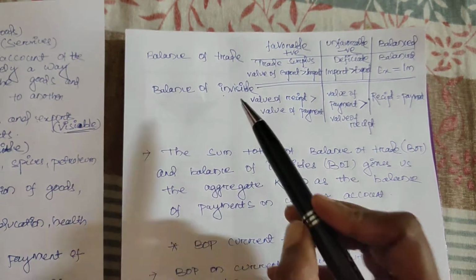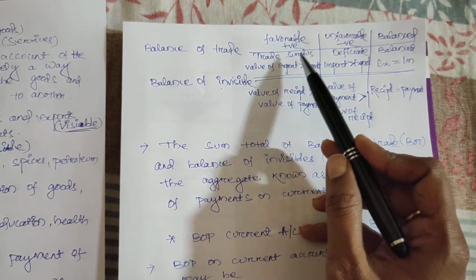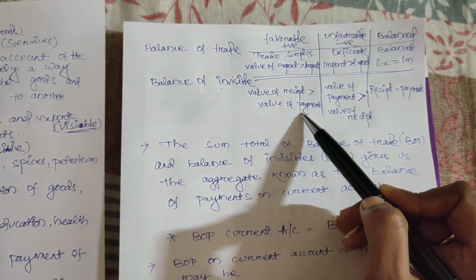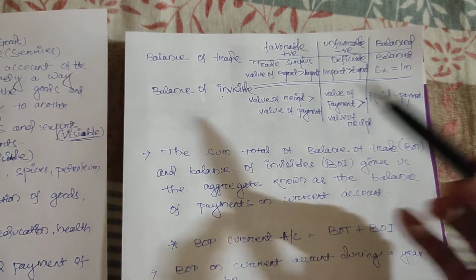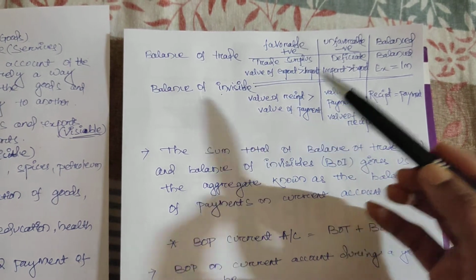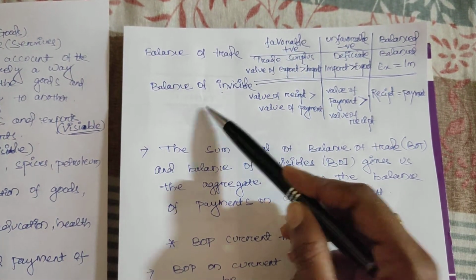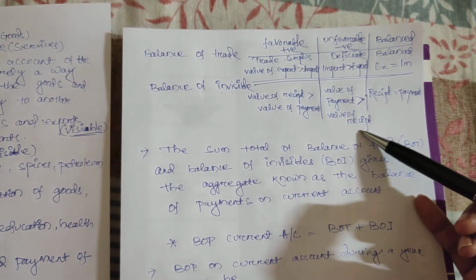Similarly, we call the balance of invisible favorable when the value of receipt is greater than the value of payment. It means if what we receive is greater than what we paid, that is a favorable situation of balance of invisible. What is the unfavorable situation? When the value of payment is greater than the value of receipt.